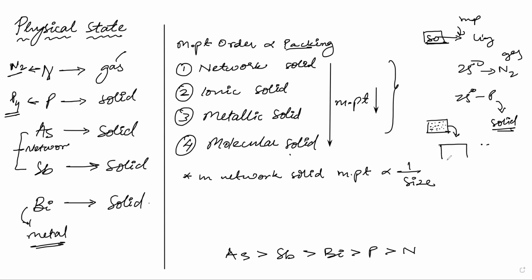And if you have a solid which is like this, in the A case or in the B case, which would be easier to separate? Where would it be easier to separate the molecules, in A or in B? In B. Yeah. And where the packing is greater? Packing is greater in A, na? Yes, sir. So A will be having higher melting point. If packing is high, melting point will also be high. Easy? Yes, sir.